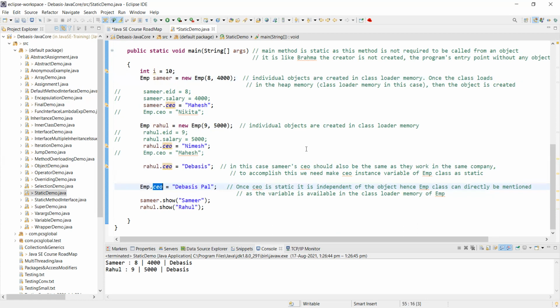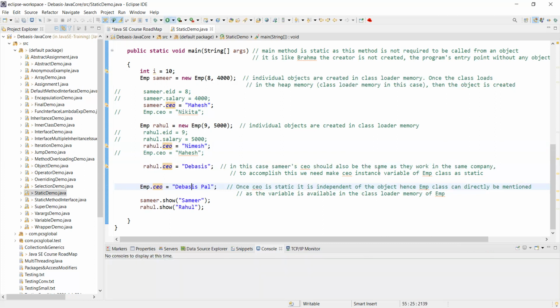Now tell me, when I run it, what will be the value of CEO for Samir and Rahul? It will not be Mahesh. It will not be Nimesh. It will not be Devashish. It will be Devashish Pal. Let's see. So this is called the latest version.